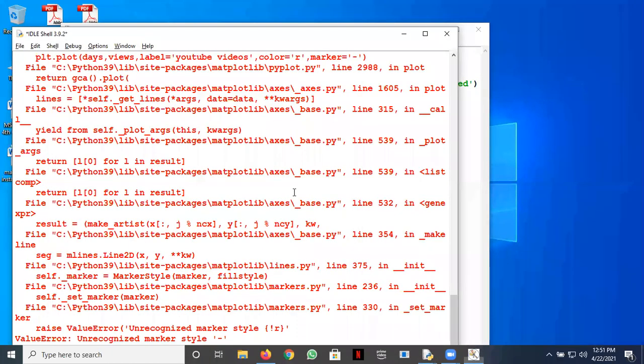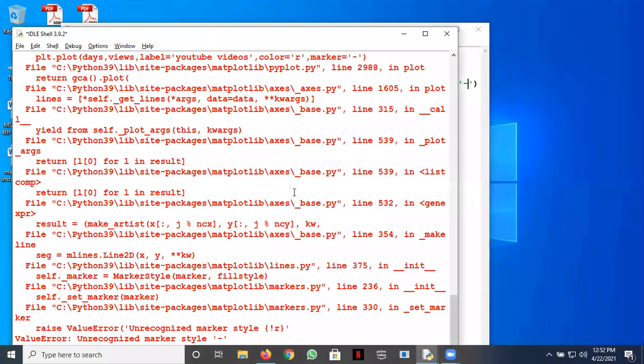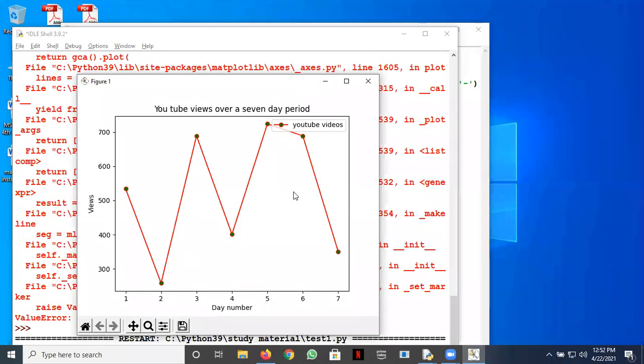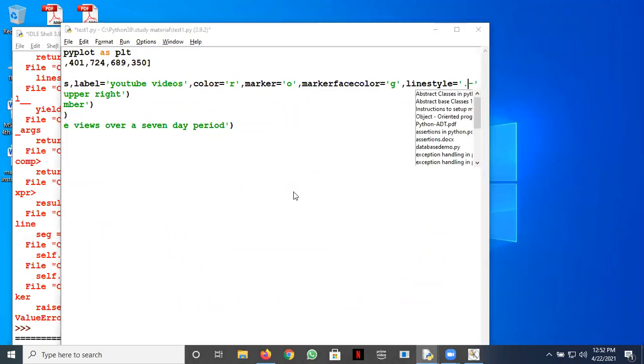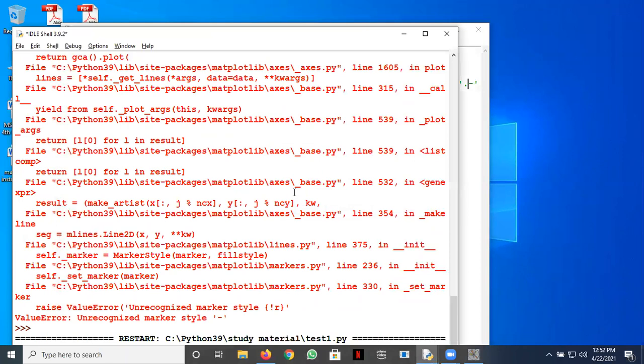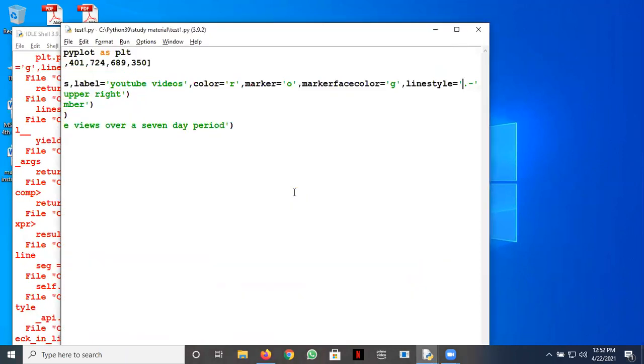This dashed line can also work with that simple dash. Either you write the full word, or you go with the dash also. This is for solid, I think. Then there is a dot dash. Let's try that. This you can do on your own, I know that. You know, dot dash is not working. Did I miss something?